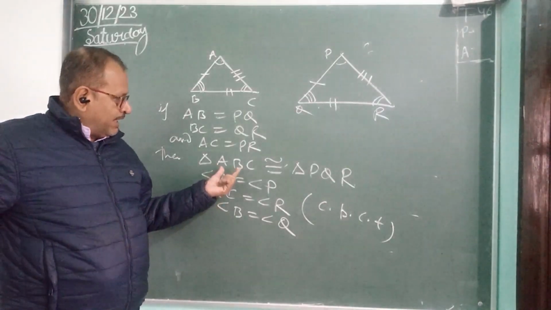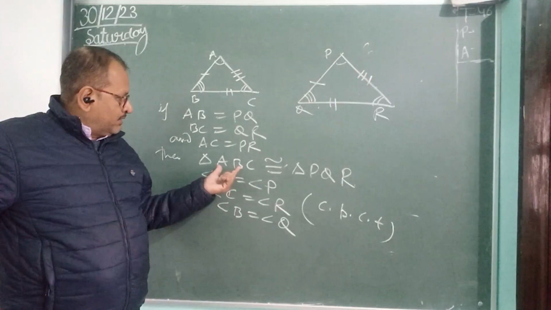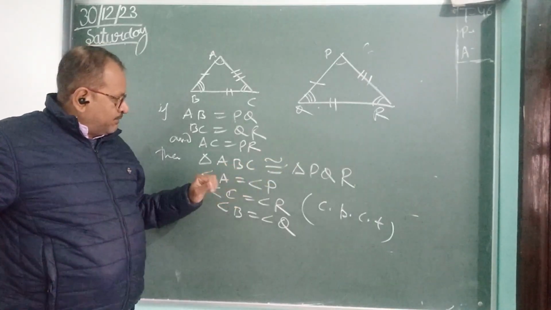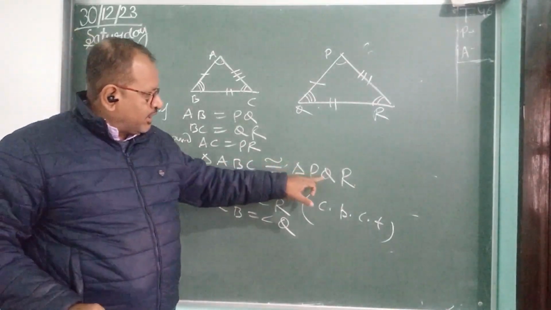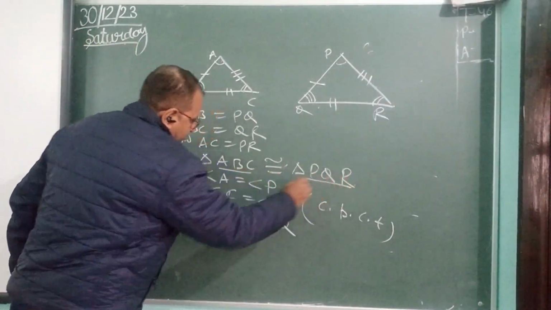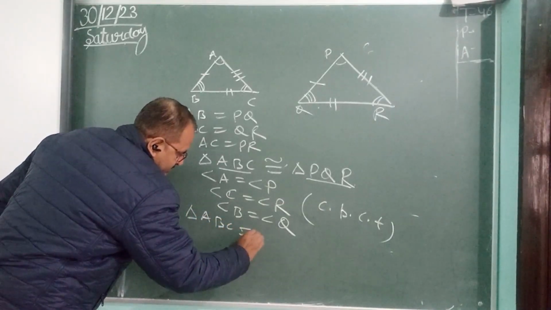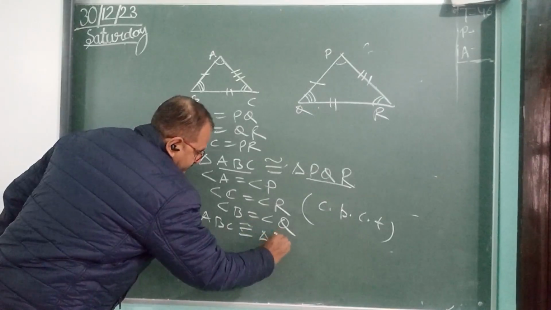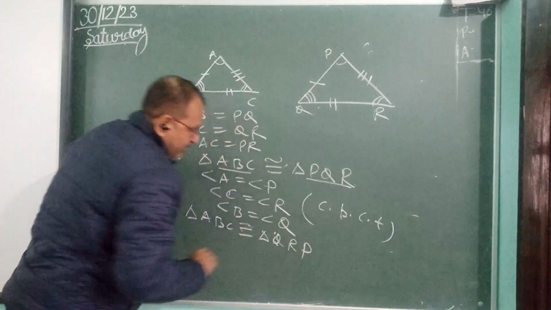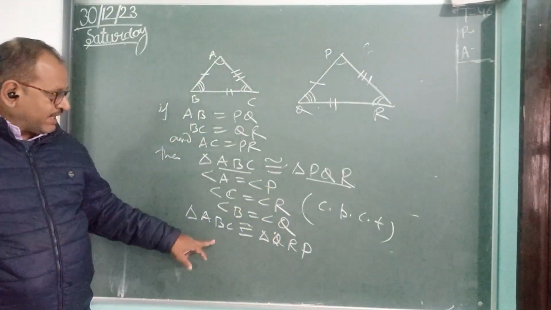When we write the name of the triangle, we have to be careful here. We have to write the name of the triangle in the proper sequence, in the correct sequence. It means if triangle ABC is congruent to triangle PQR, we cannot write triangle ABC congruent to triangle QRP. Why can we not write this?